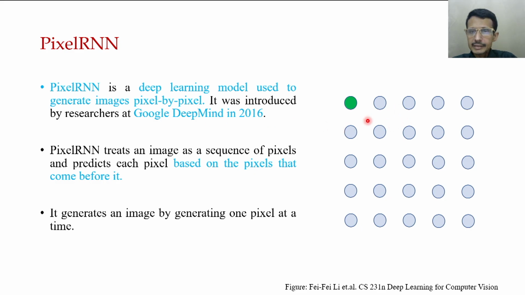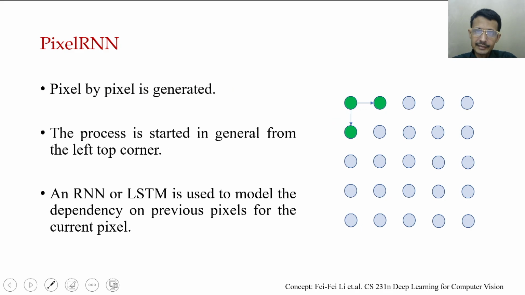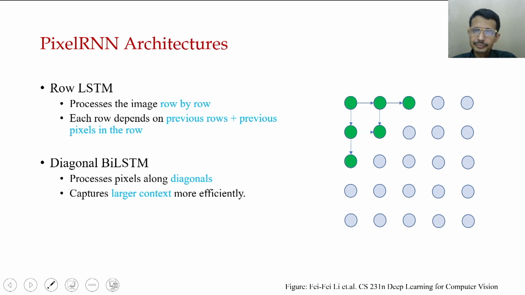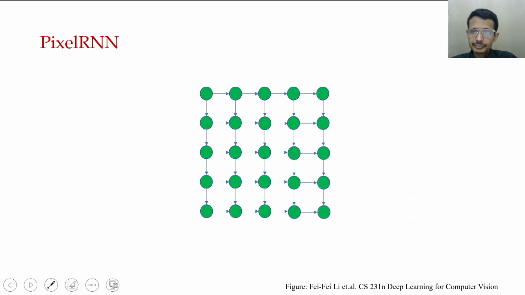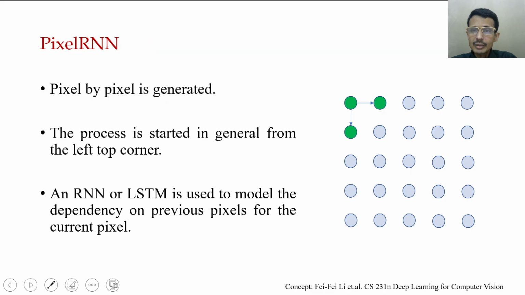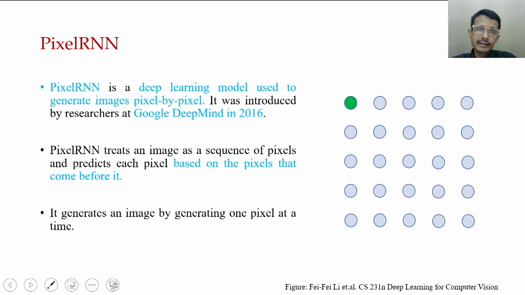If this is an image, this pixel is generated first, and then based on this pixel, the other pixels are generated. This is the way PixelRNN is used.